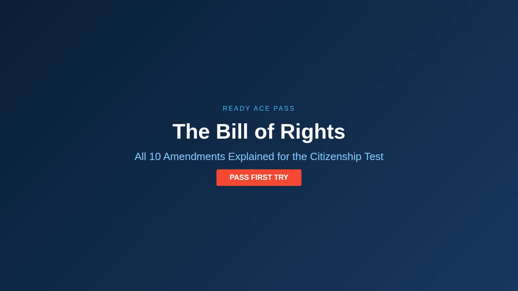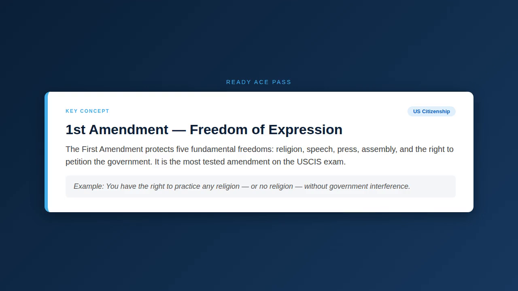The First Amendment protects 5 fundamental freedoms: religion, speech, press, assembly, and the right to petition the government. It is the most tested amendment on the USCIS exam. Example: you have the right to practice any religion, or no religion, without government interference.